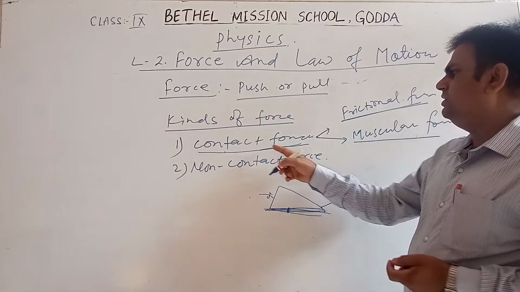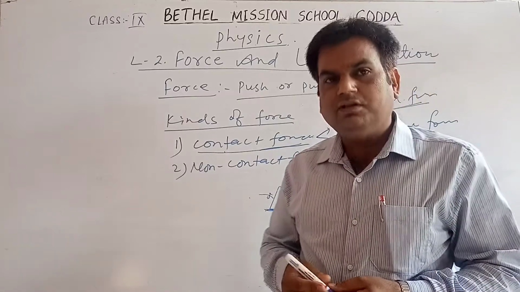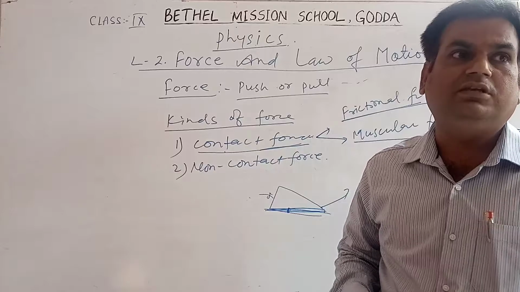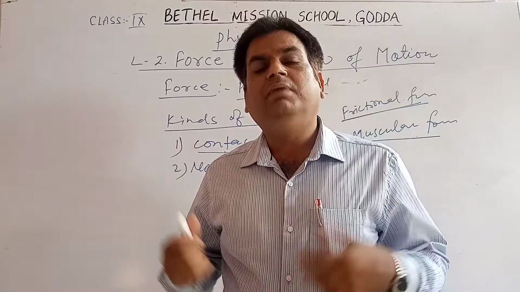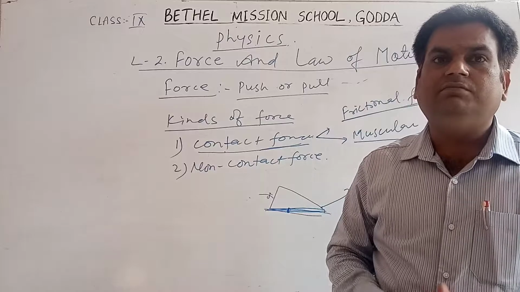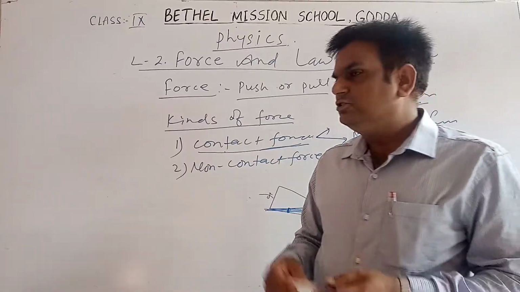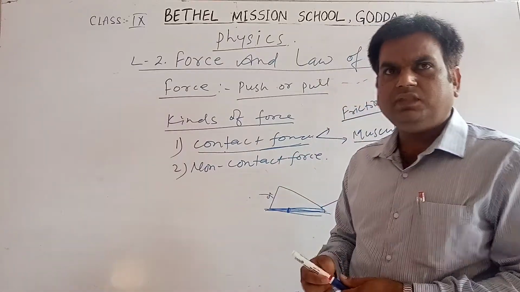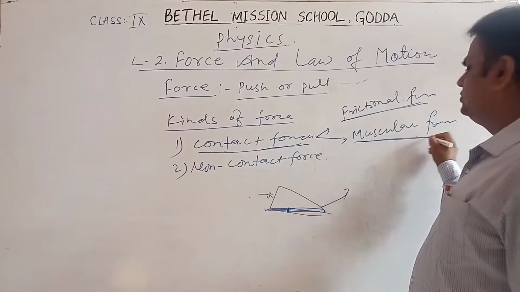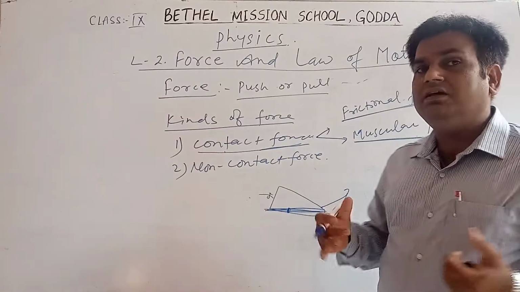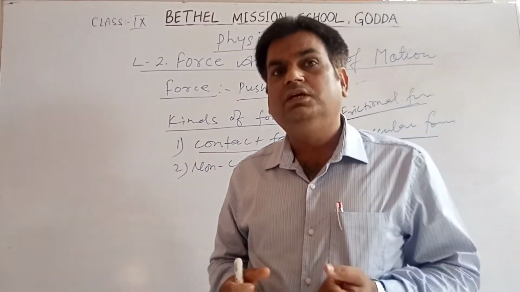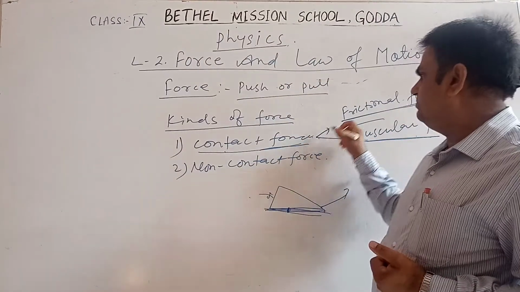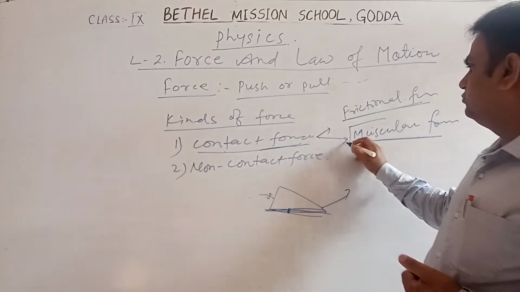The second direct contact force is muscular force. Muscular force means the force which is exerted by our muscles, like human muscles or animal muscles. Human muscles pulling a car, paddling a bicycle, lifting a carry bag, pushing a car. These kinds of force exerted by human beings are known as muscular force. Similarly, pulling a bullock cart by animals. So these are examples of muscular force.